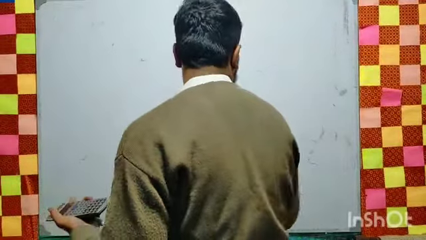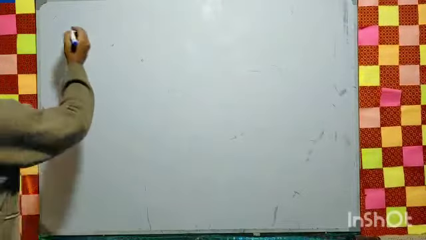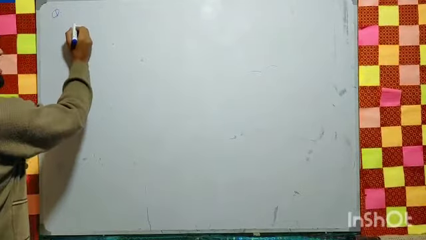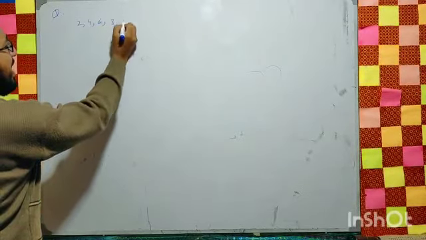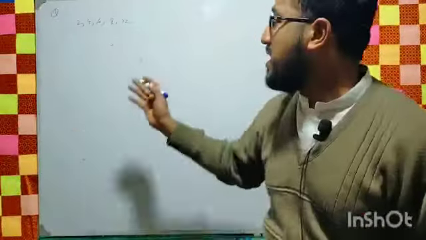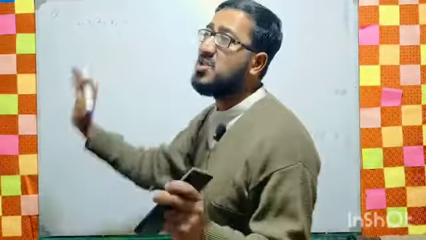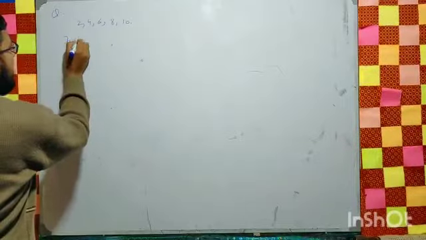So dear students, first of all we will solve the question on the ungrouped data. For example, we have a question. The question looks like this: 2, 4, 6, 8 as well as 10. We have the data. So this data is ungrouped data. I mean there is no frequency involved in this situation, right? So we will find the GM.